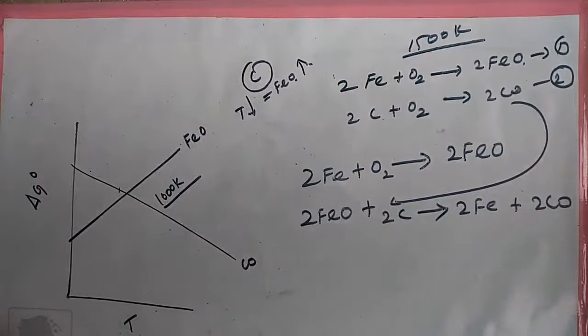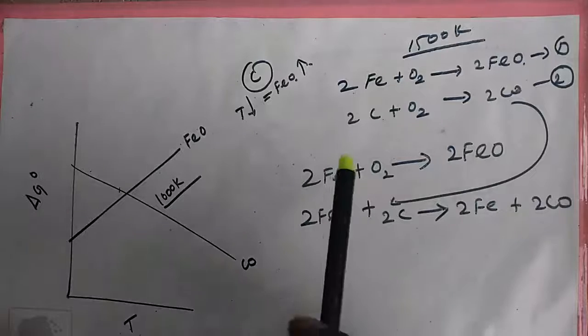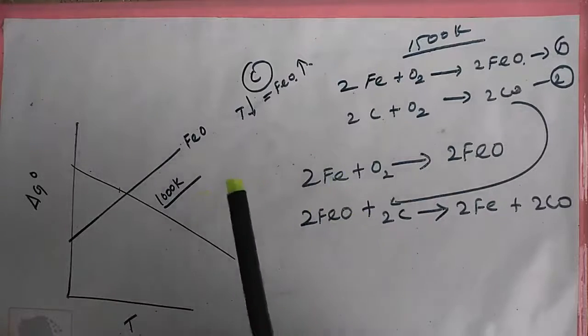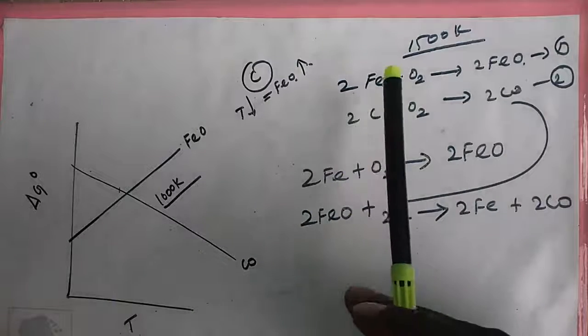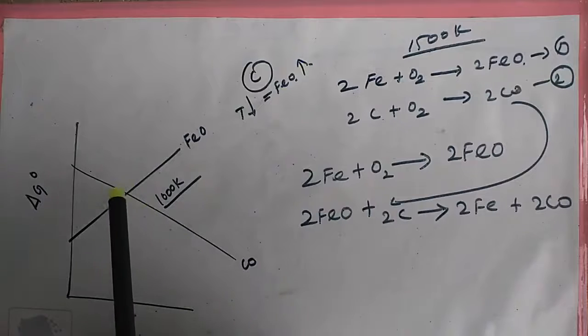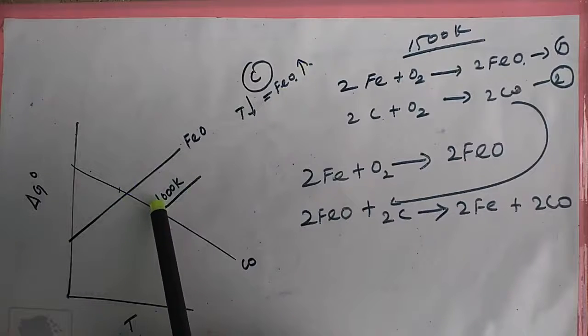The carbon lines cut across the lines of many metal oxides, and hence carbon can reduce all those metal oxides at sufficiently high temperatures. Let us analyze the thermodynamically favorable condition for the reduction of iron oxide FeO by carbon. The Ellingham lines for the formation of FeO and CO intersect around 1000 Kelvin temperature.